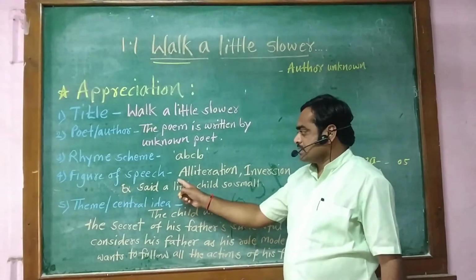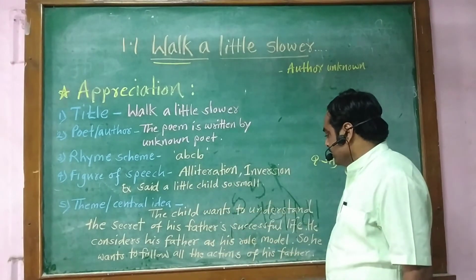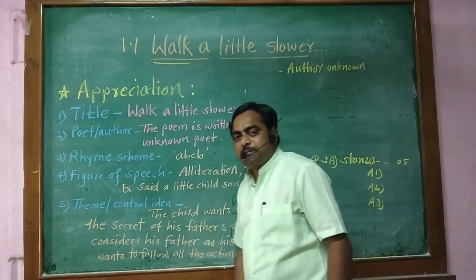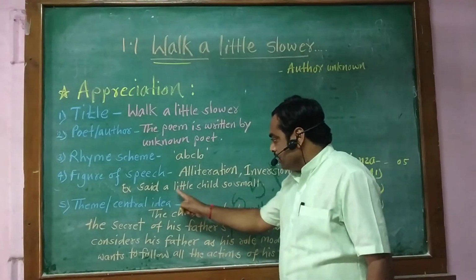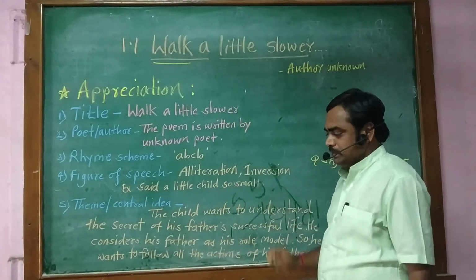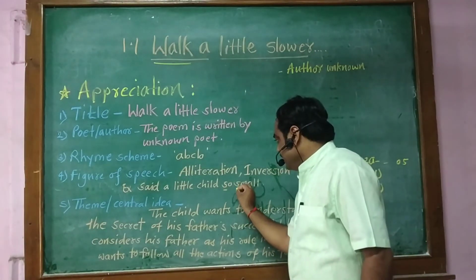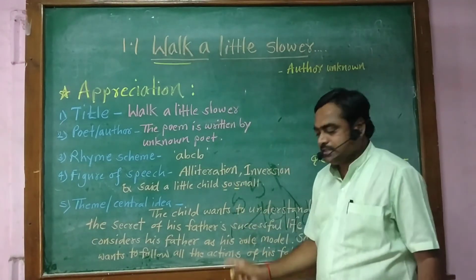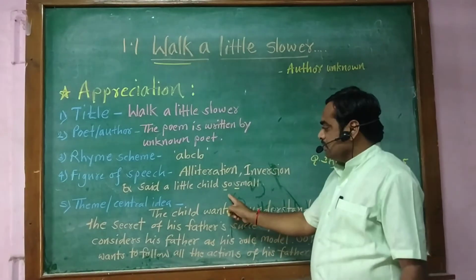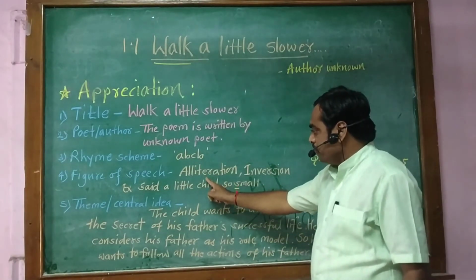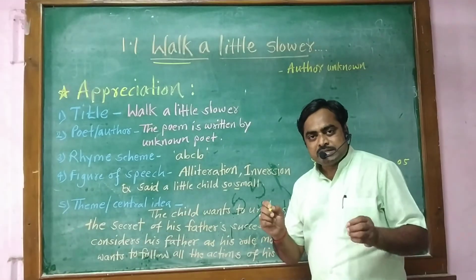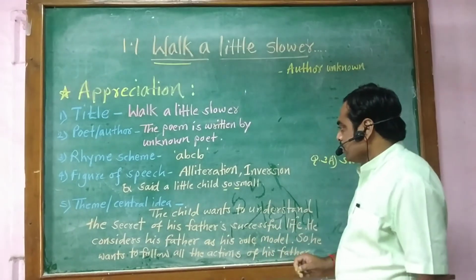Figure of speech. Next point. Alliteration, inversion, and example is given here. Said a little child so small. In this line, yes, the sound is repeated in the neighboring words. That's why it is an example of alliteration. It is also the example of inversion.